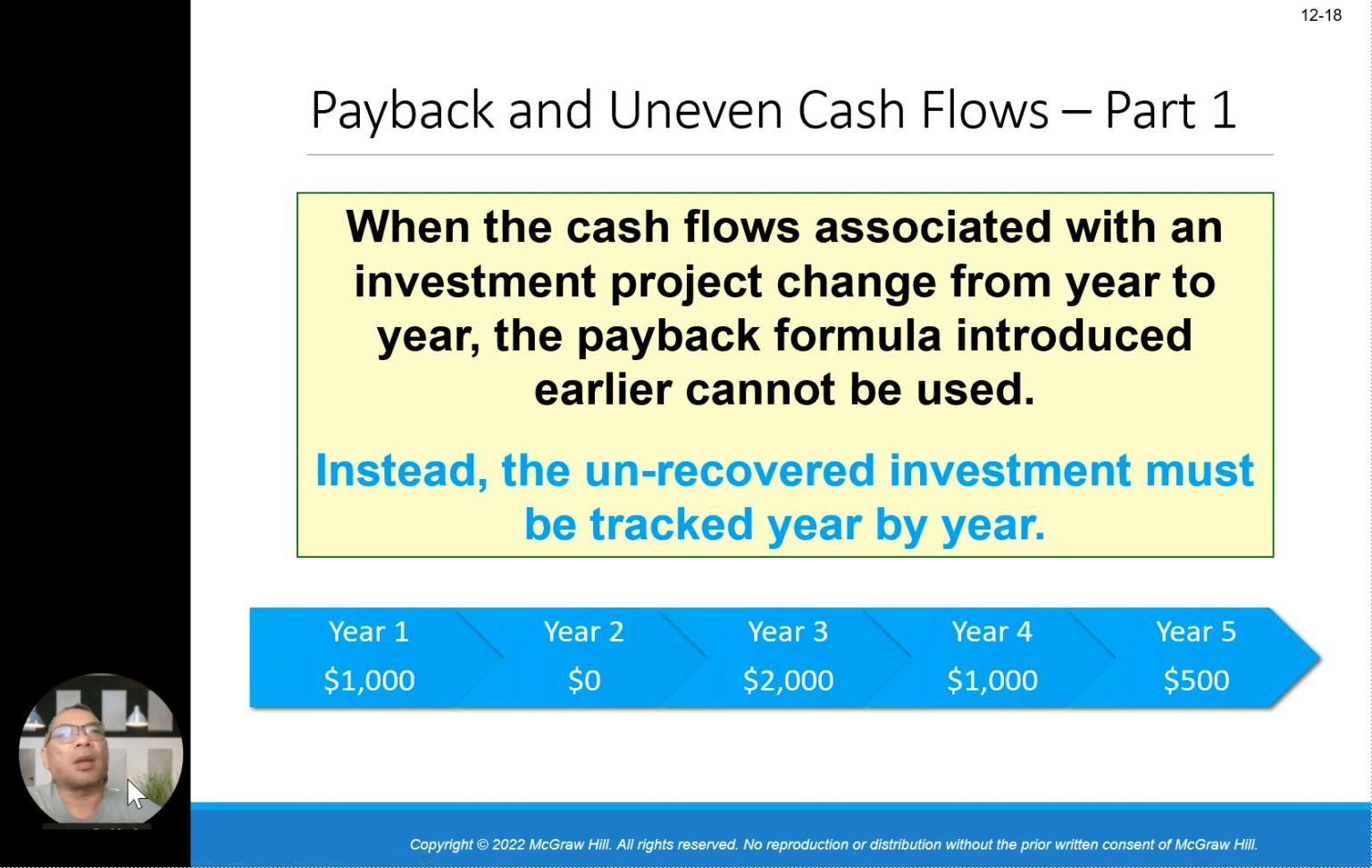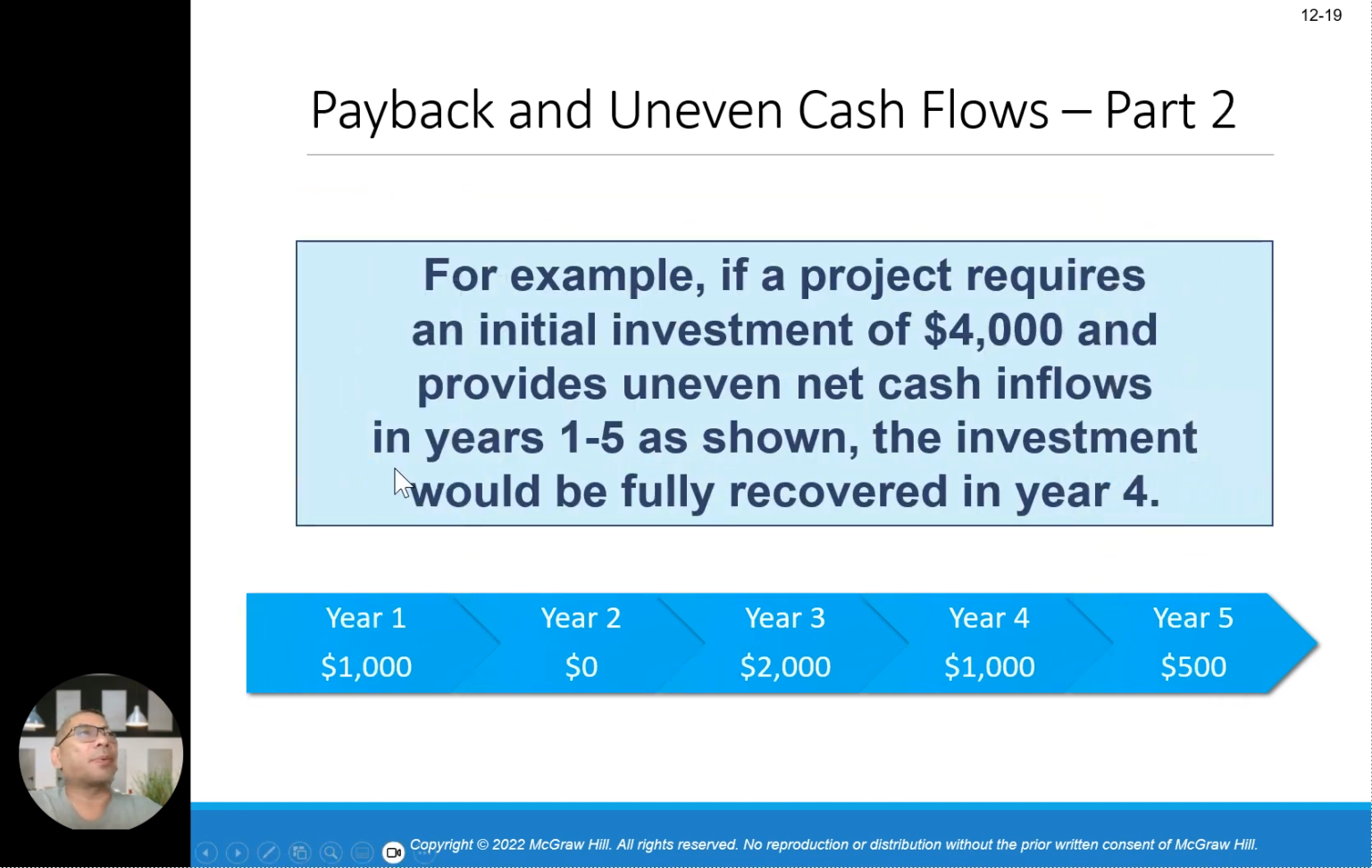Alright, this one is again an example of the payback and uneven cash flow. Remember, this is uneven. We have a project that requires an initial investment of 4,000 and provides uneven net cash inflows in years 1 to 5. The investment will be fully recovered in year 4. 1,000, 2,000, 1,000. Year 4 will be a total of 4,000 based on the payback on uneven cash flow.